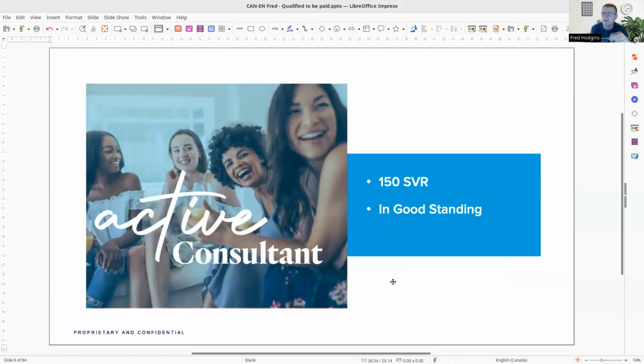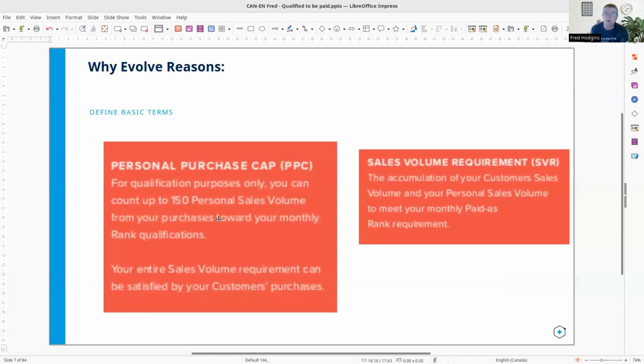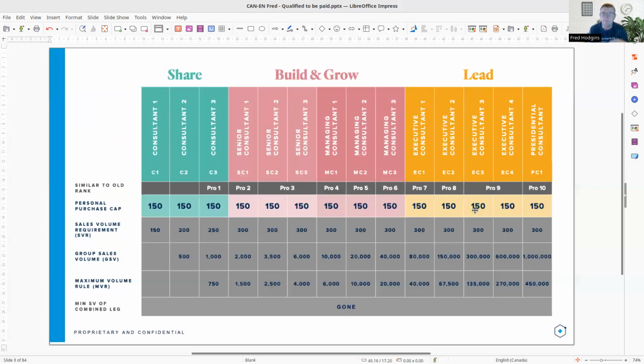We're going to talk mostly about our sales volume requirement because I want you to understand how you get paid. Again, the personal purchase cap, you can count up to 150 points of your personal volume for this personal cap. I'll explain that in a minute. And then the sales volume requirement, customers again. So our rank levels here are consultant 1, 2, 3.